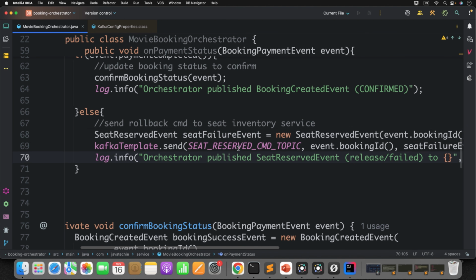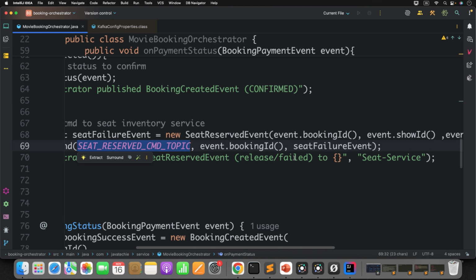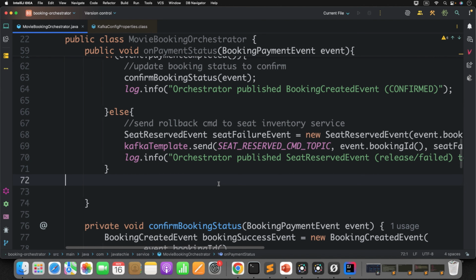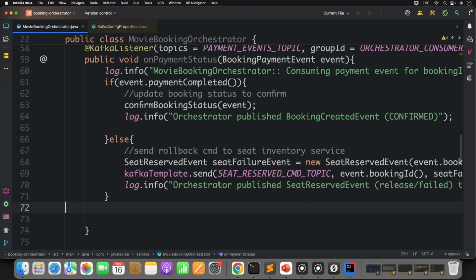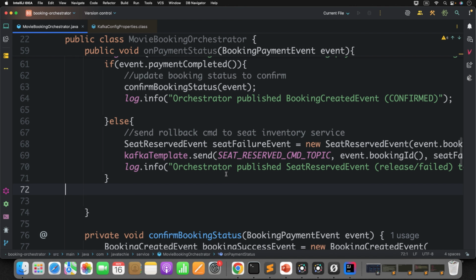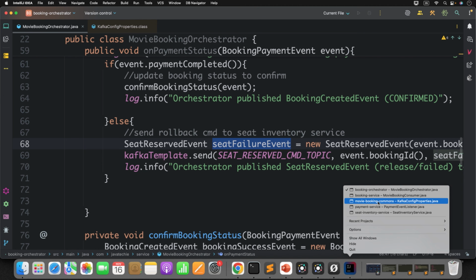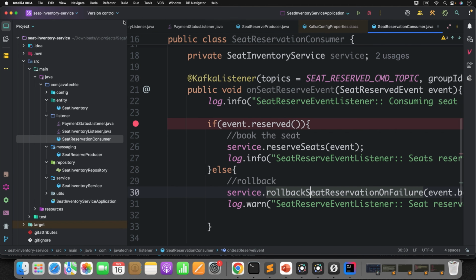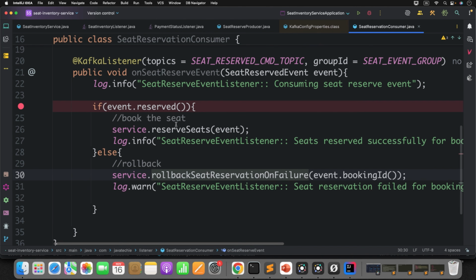Build the seat failure event object and send it to the seat reserved command topic, which is what the service is listening to, all sent from the orchestrator. Once the failure event is received by our seat inventory service, it will check the status, see that it got the failure event, and roll back. Simple.